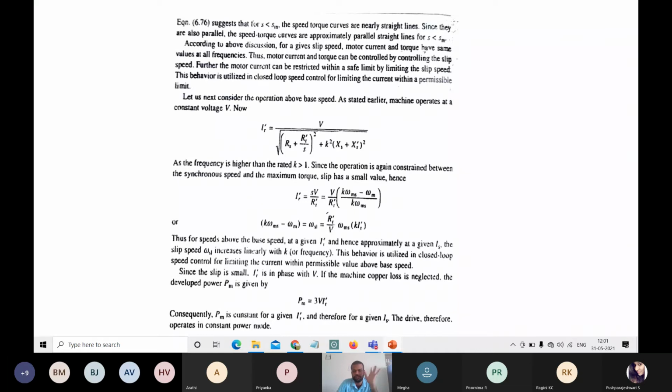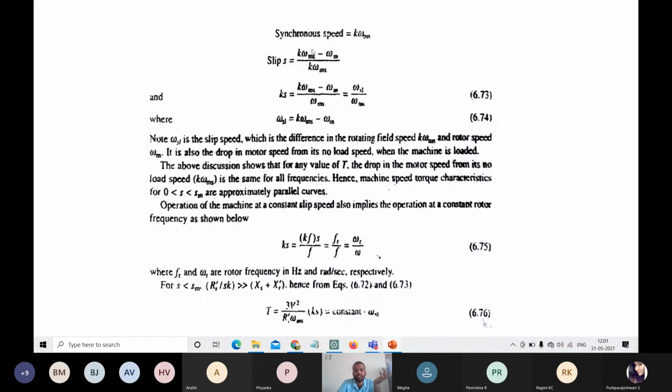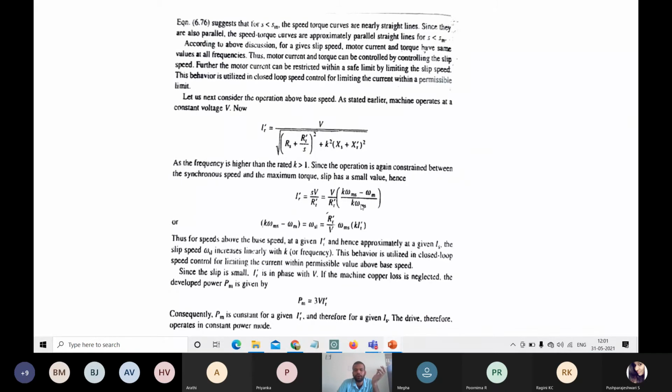This is the concept. So the operation will be IR dash is equal to SV divided by RR dash, so V divided by RR dash of S. What is S? That we derived here: S is equal to (K omega ms minus omega m) by K omega ms. So we are using this equation. Let's simplify these equations: K omega ms minus omega m would be equal to omega SL.